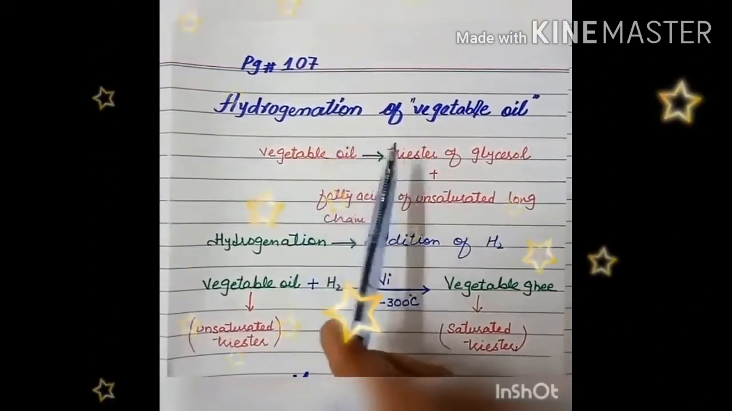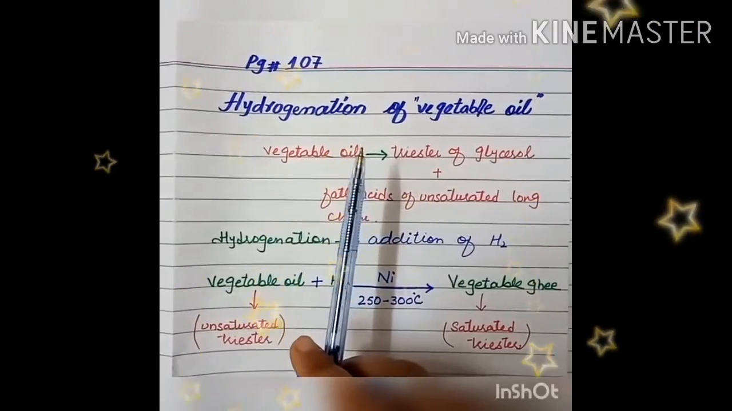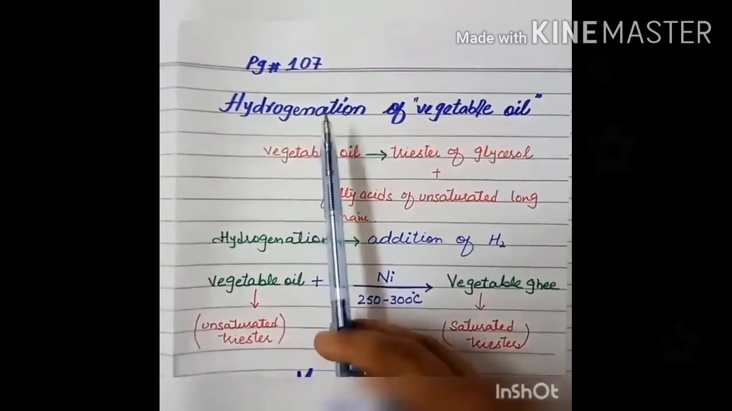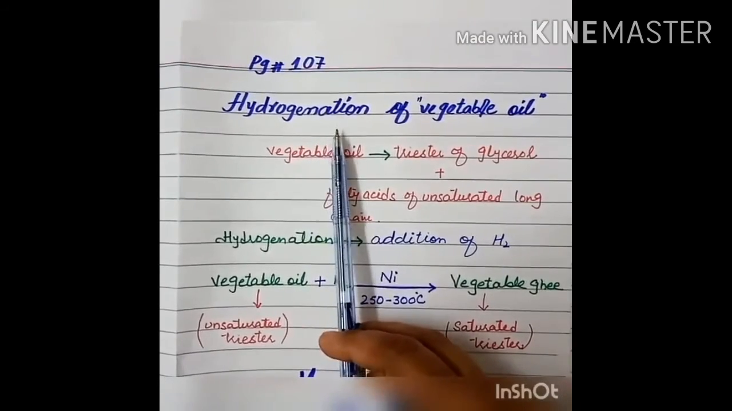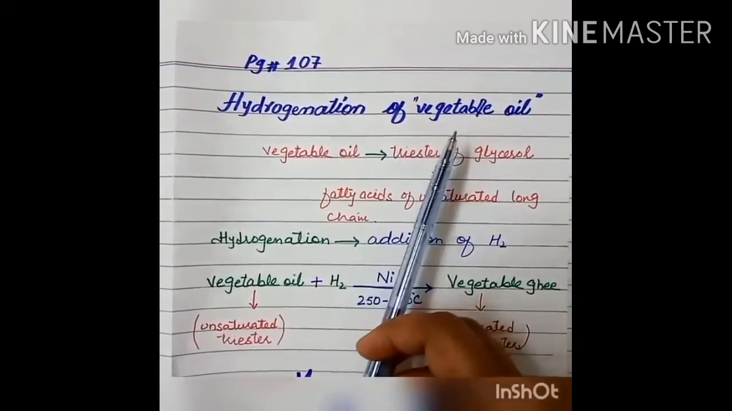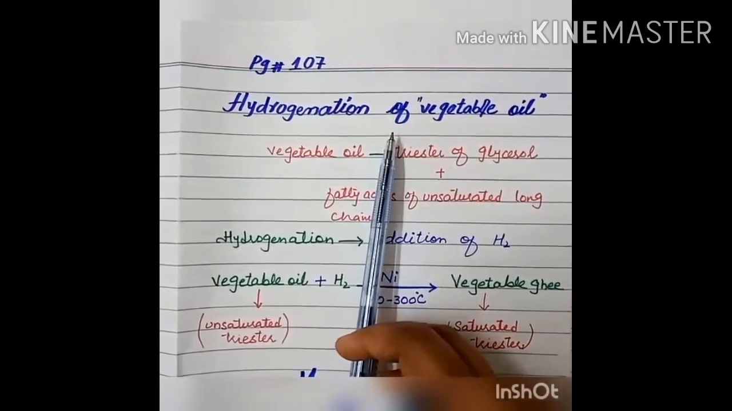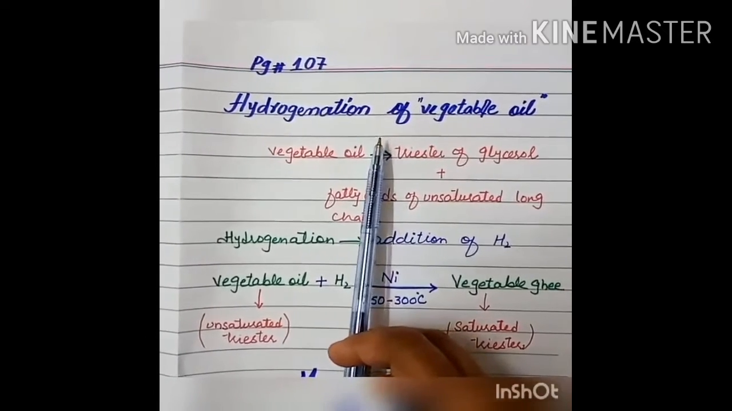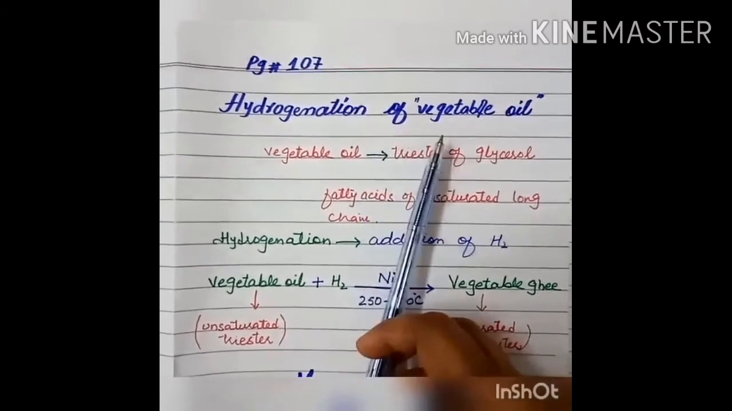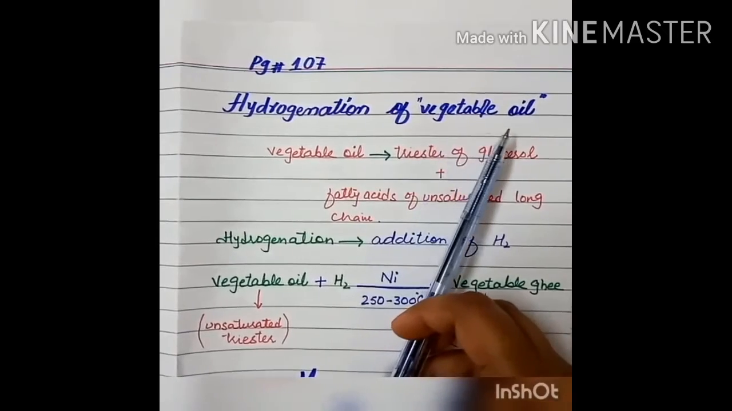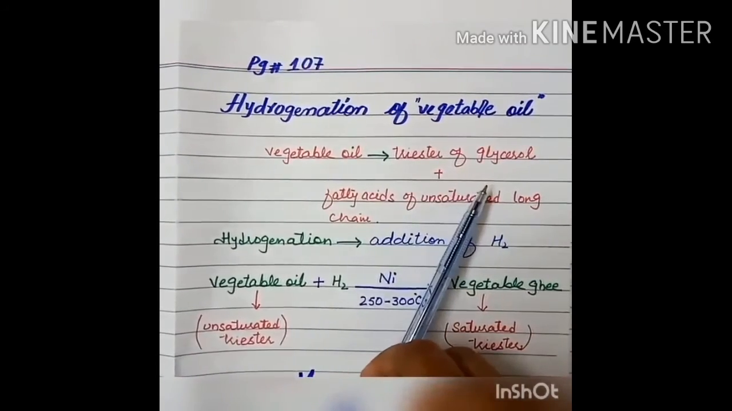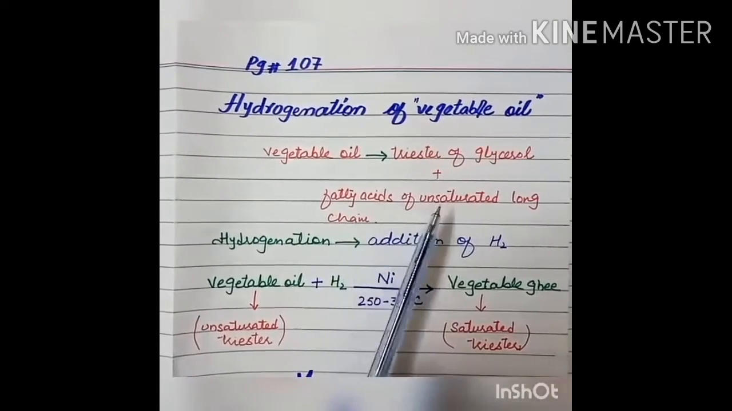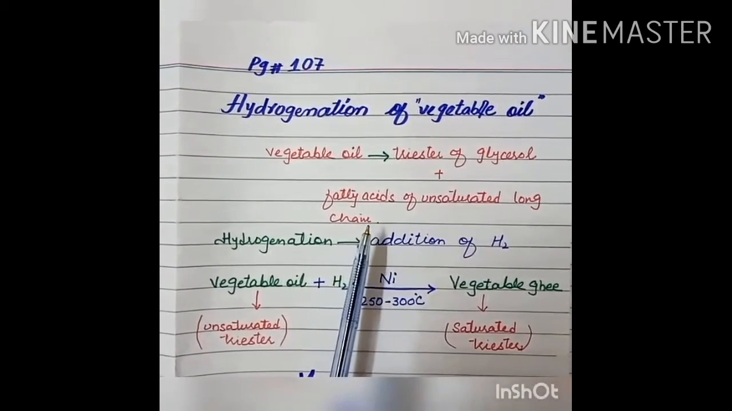Okay, students, there is some information in your book, page number 107 of chapter number 13. The first one is the hydrogenation of vegetable oil. Now first understand what is hydrogenation. Hydrogenation means addition of hydrogen. Vegetable oil means the oil which is obtained from a plant source. Vegetable oil is a triester of glycerol and fatty acids of unsaturated long chains.